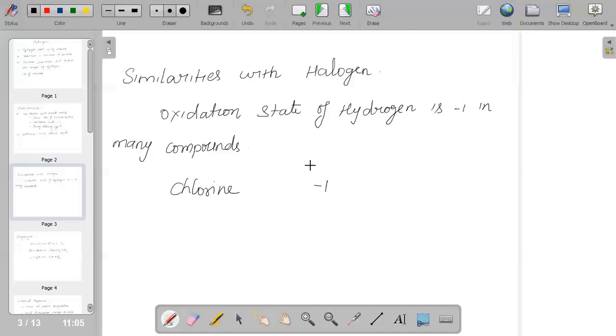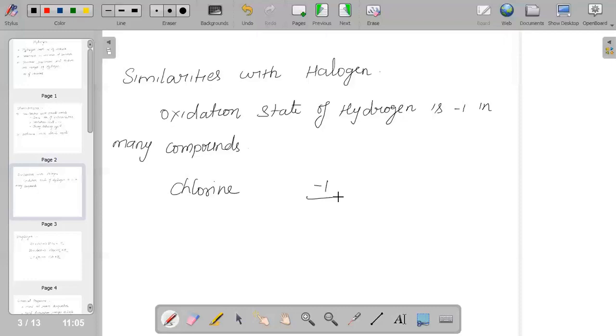But when hydrogen combines with any element to form its hydride, then it exhibits an oxidation number of -1 in many compounds. Hence, we could say that it has the behavior of halogens as well as the behavior of alkali metals.